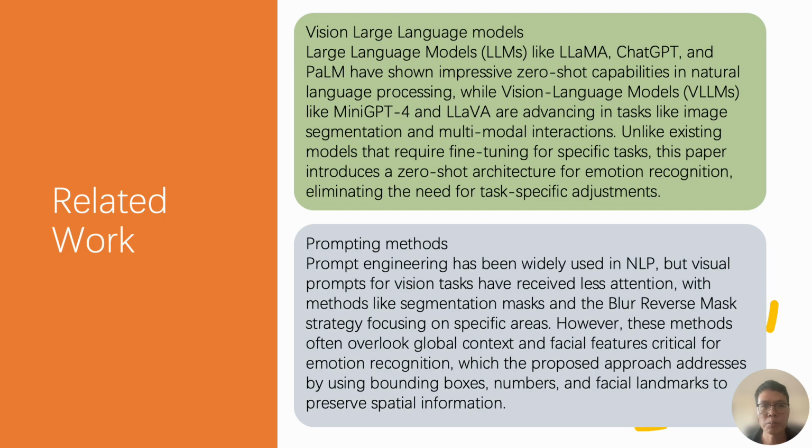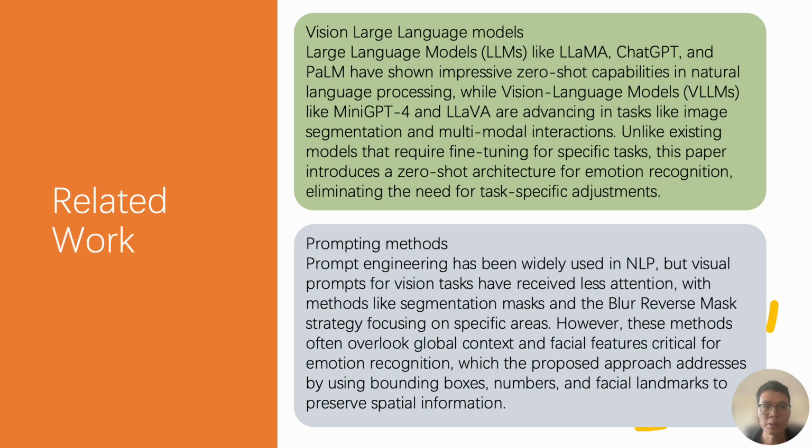In this section, we review the related work. Large language models like Llama and ChatGPT excel at zero-shot natural language tasks, while vision large language models such as MiniGPT-4 and Llama focus on imaging-related tasks, but often require fine-tuning.